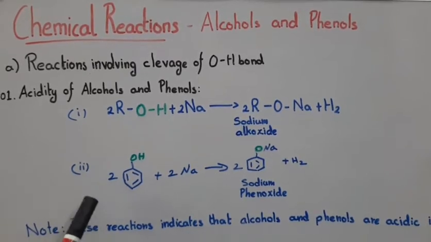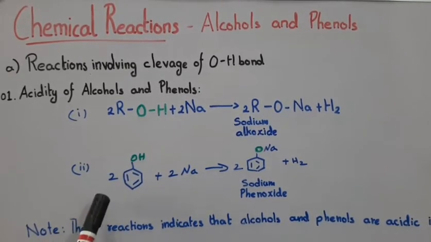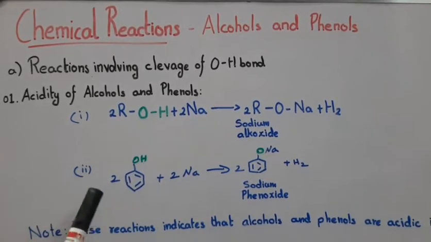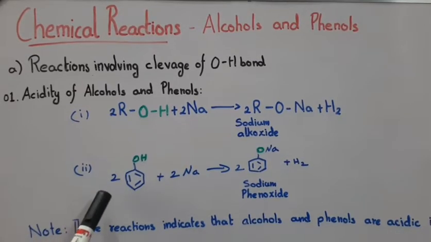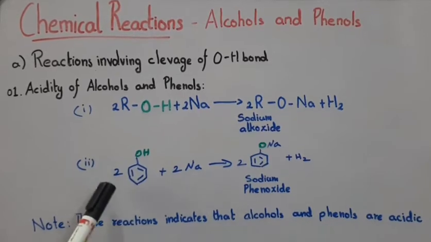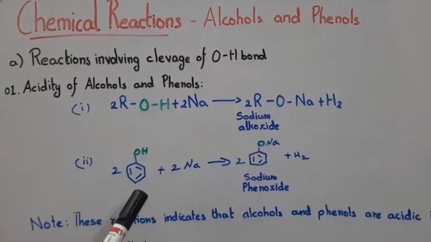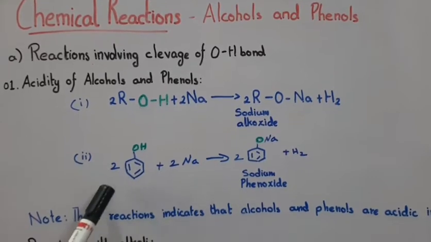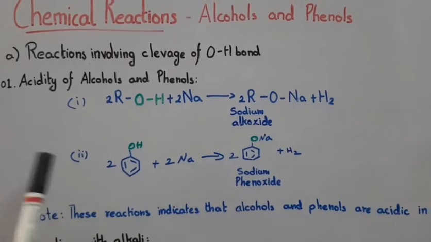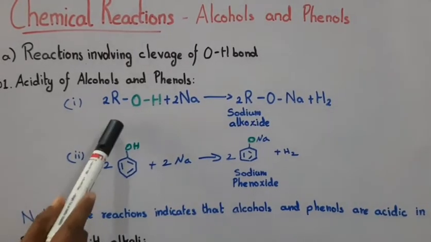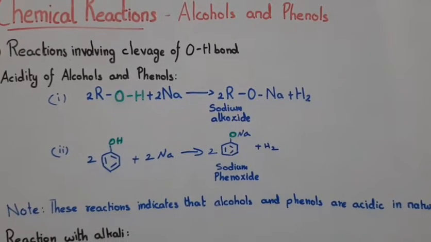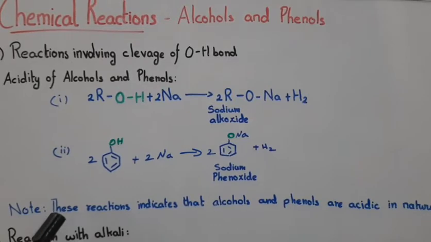An acid can donate the H+ proton, and a base accepts it. An acid gives a conjugate base and a base gives a conjugate acid. You studied all this in 11th standard. So due to this concept, both alcohol and phenol act as acids. Keep it in your mind, very very important.